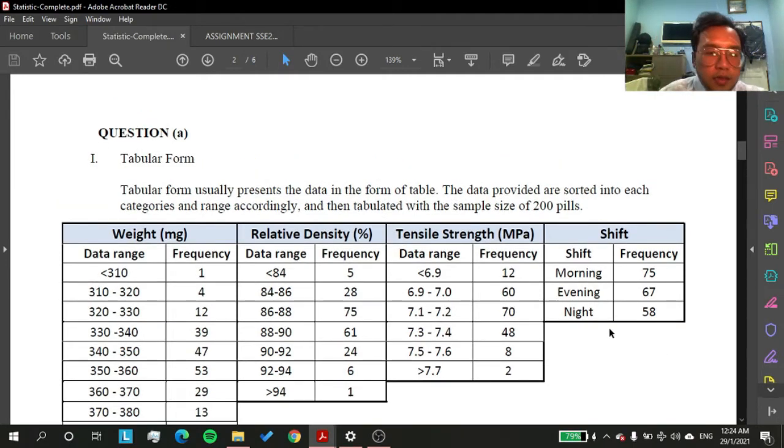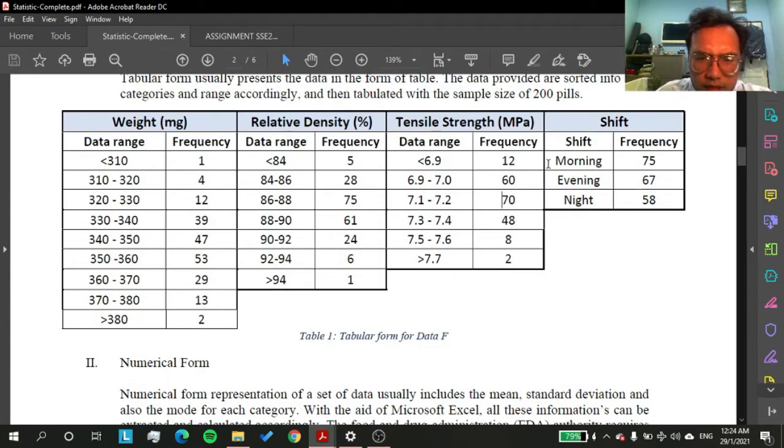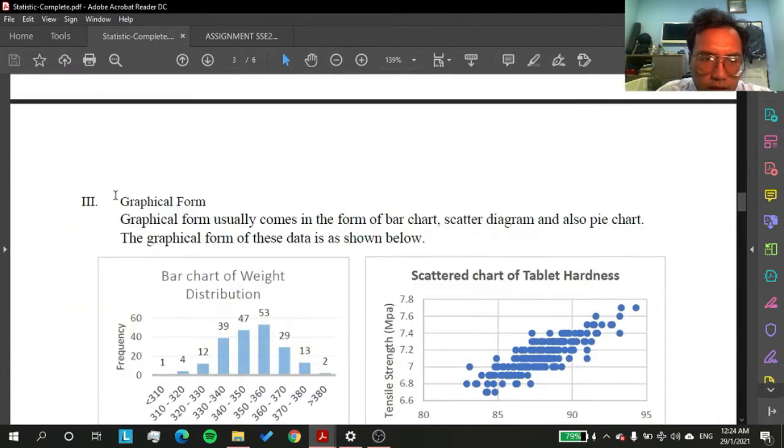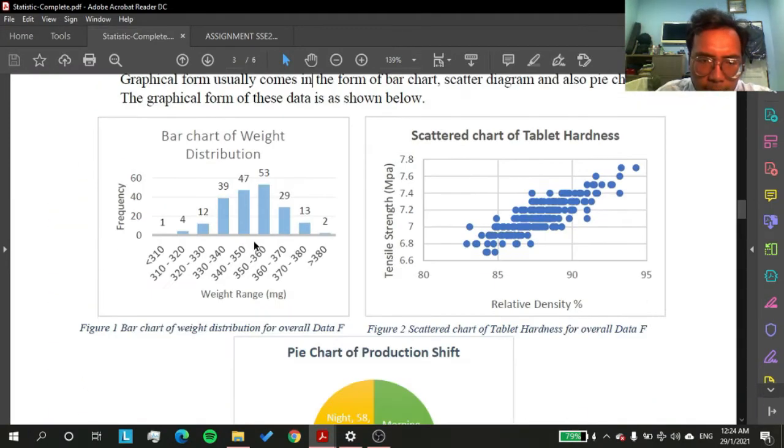As we know, the parameters that we observe from the production were the weight in milligram, relative density in percentage, tensile strength in megapascal, and production shift. For each category, they have their own data range and frequency. We will get a much clearer picture of this data pattern in graphical format. As you can see here, I have prepared 3 graphical formats. The first one is the bar chart of weight distribution, where the x-axis is the weight in milligram and the y-axis is their frequency.